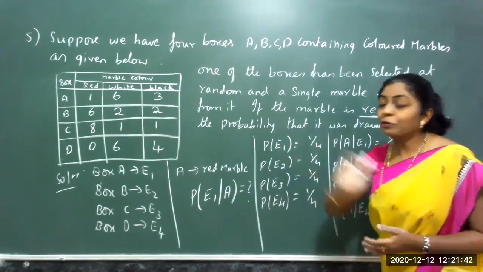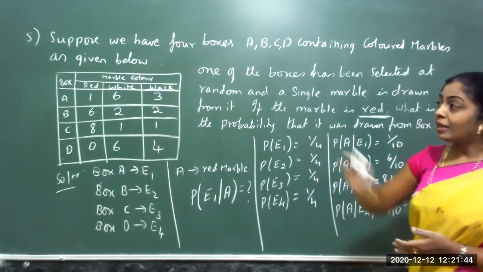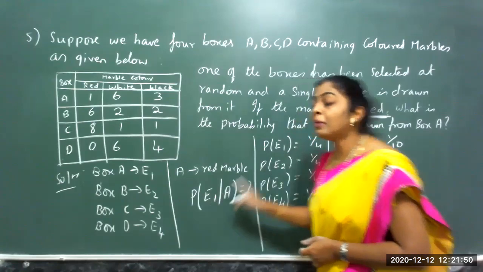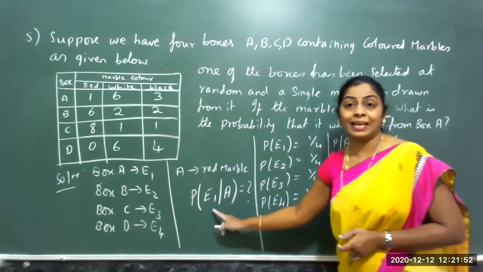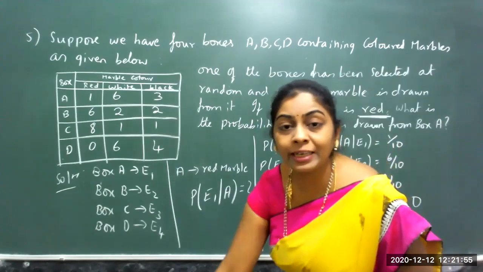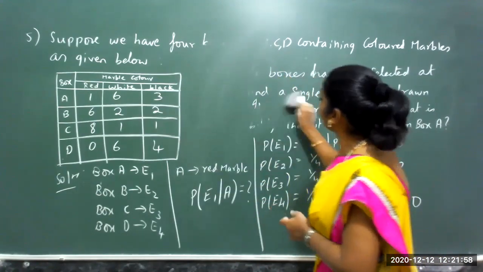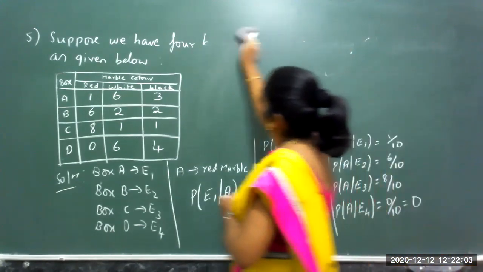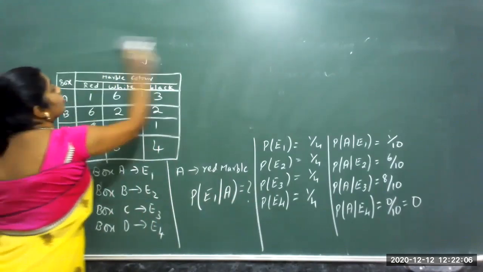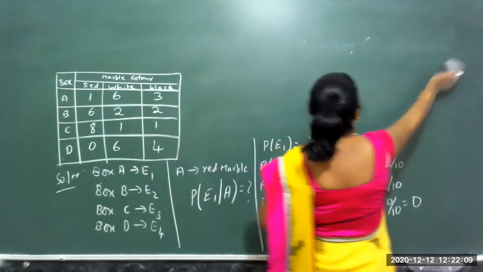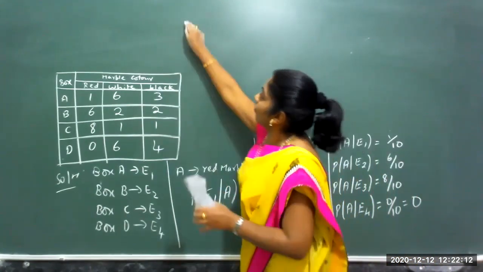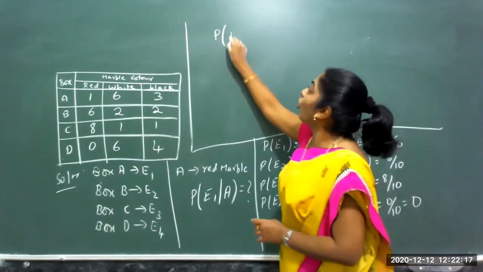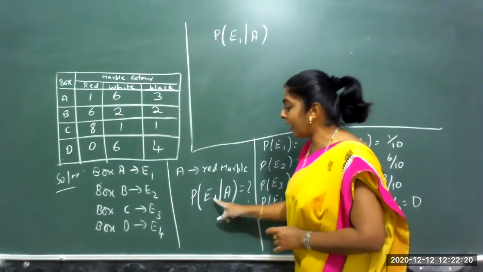So this is the data using the boxes that I have obtained. That is, this is the data given from that table. Now let me find the probability that it was drawn from box A. From the first box, what are the chances of getting a red one? So probability of finding a red one from box 1, box A.